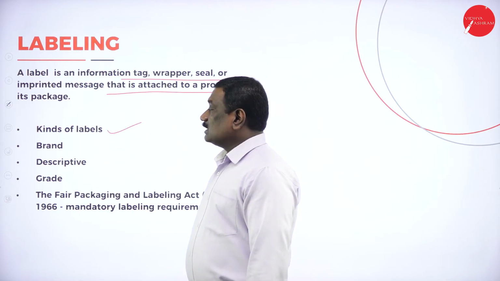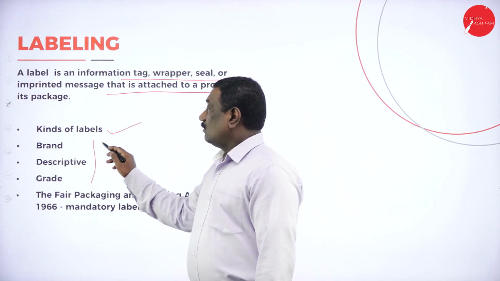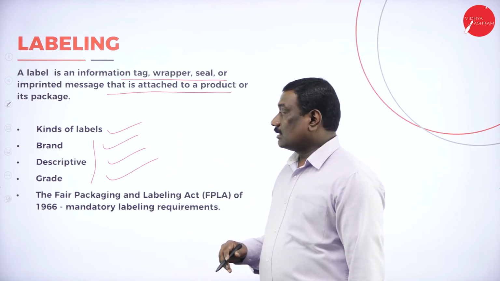Now, which are the kinds of labels we have? We have three different types. One is a brand label, second is descriptive, third is a grade label.